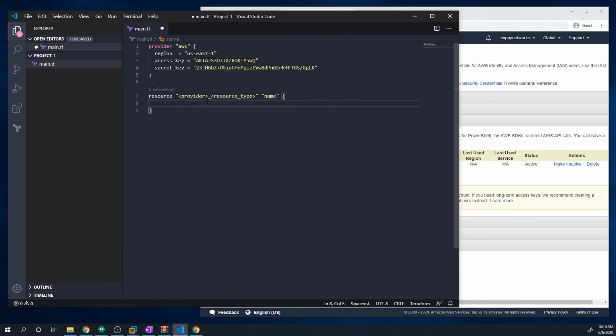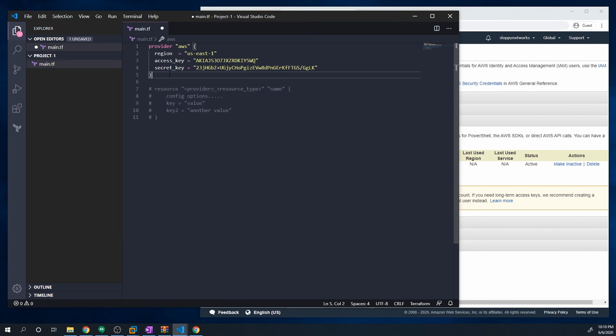And then within the curly braces, we provide in all of our config options. And these are going to be basic key value pairs. So key equals, and then, some value, right? And then key two, that's going to equal another value. So that's the basic structure of how to create resources within a provider. And so I'm just going to comment that out for now.